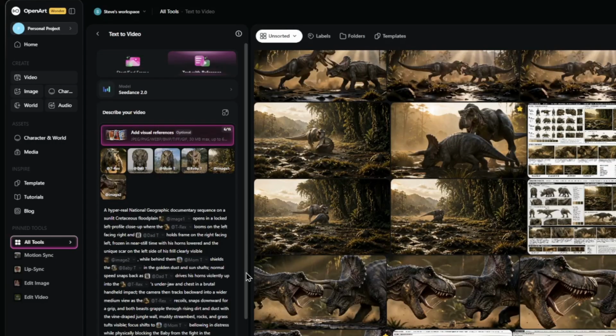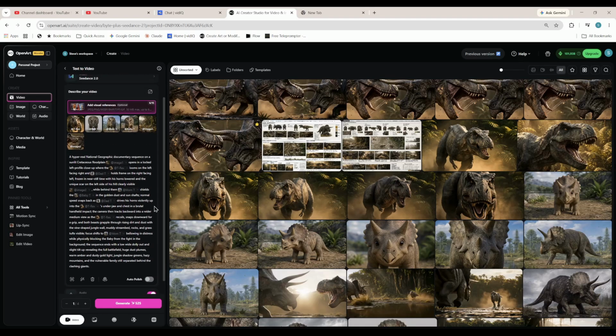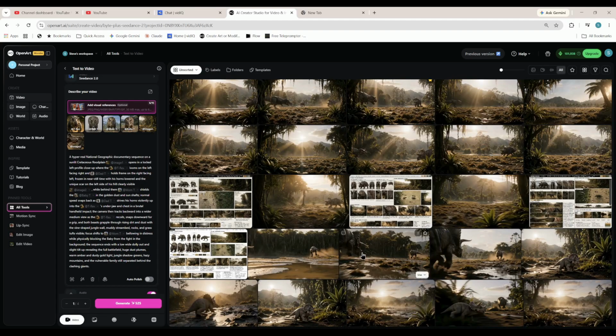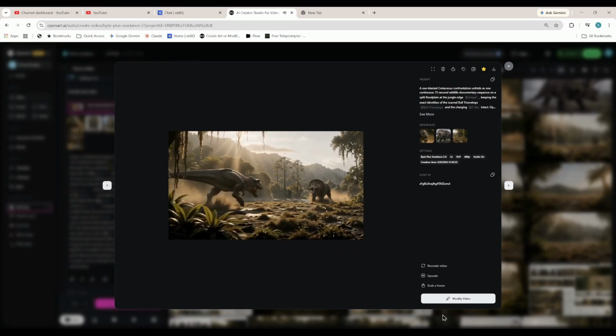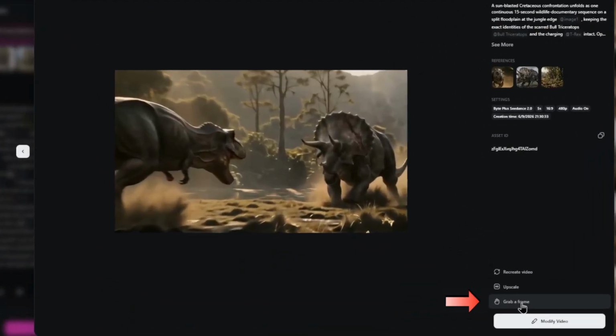And although text to video doesn't have a slot allocated towards starting frame, now you know how to get around that. Since we're going to pick up the video where another scene left off, let me show you how to extract a frame out of a previous video so you can use it as your starting frame. OpenArt does that in a very simple way. You simply go to the video that you want to get the last frame from, and there's an option inside of OpenArt that allows you to grab a frame from that video.